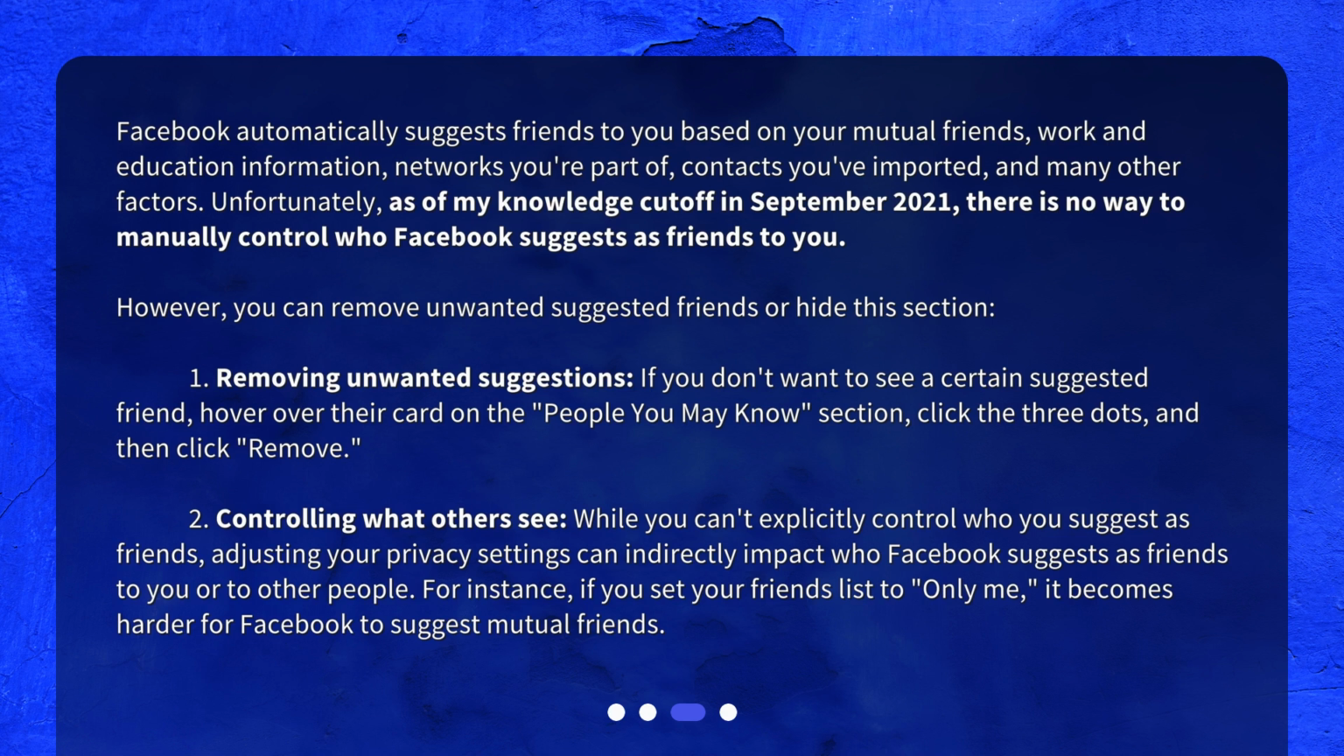2. Controlling what others see. While you can't explicitly control who you suggest as friends, adjusting your privacy settings can indirectly impact who Facebook suggests as friends to you or to other people. For instance, if you set your friends list to Only Me, it becomes harder for Facebook to suggest mutual friends.